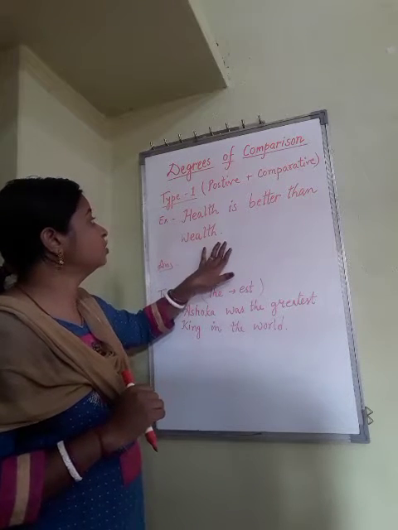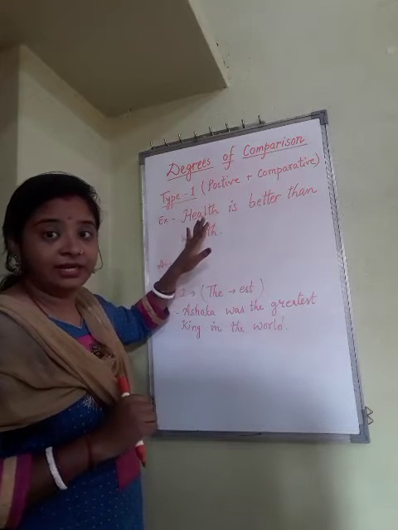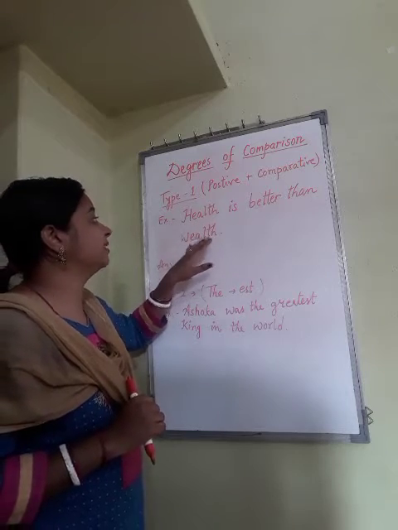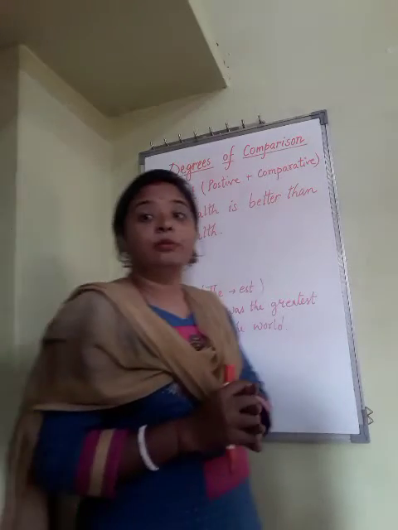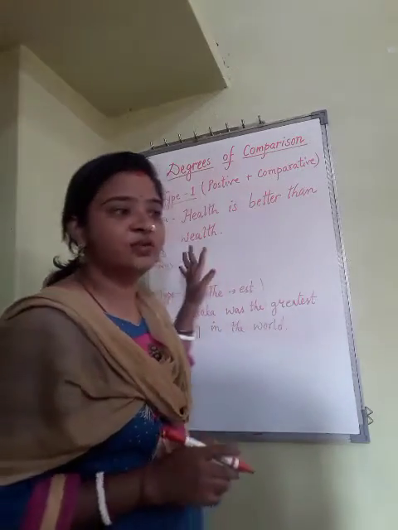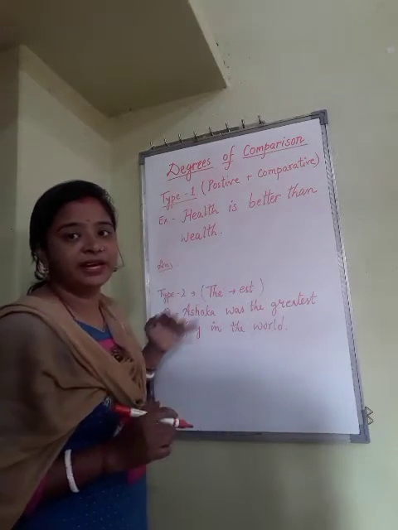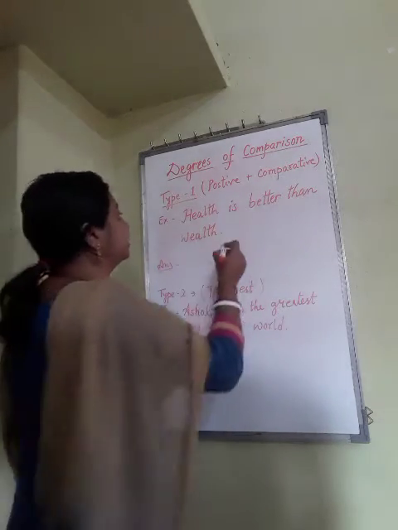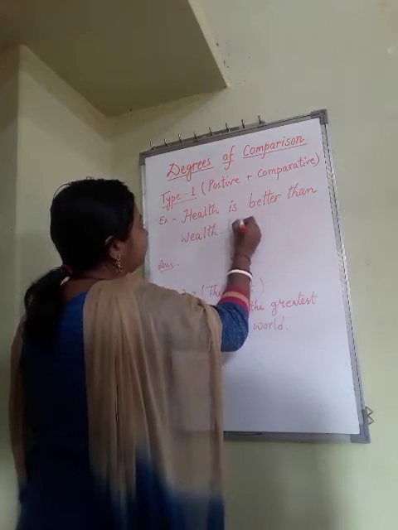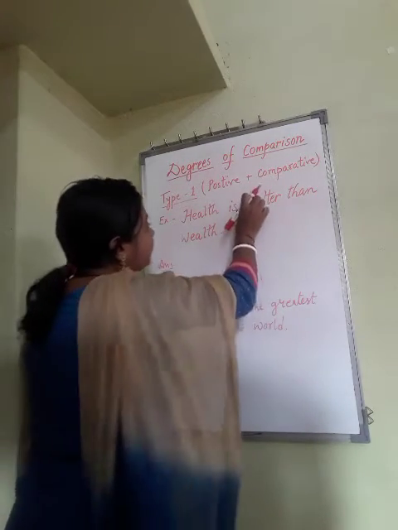So here one example I have written, as you can see: health is better than wealth. This is which degree? Positive, comparative or superlative? This is comparative degree.